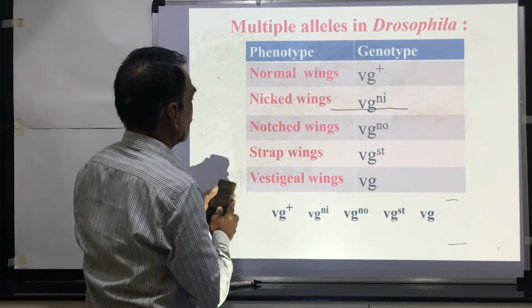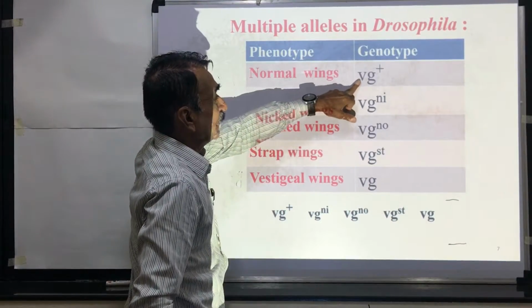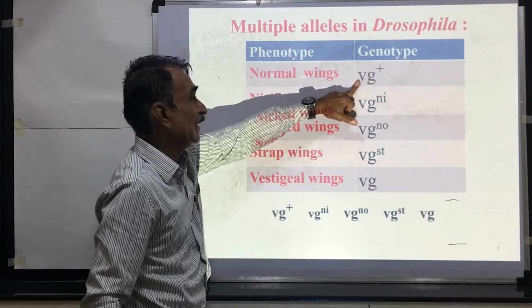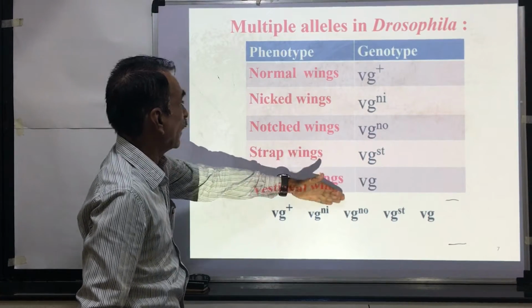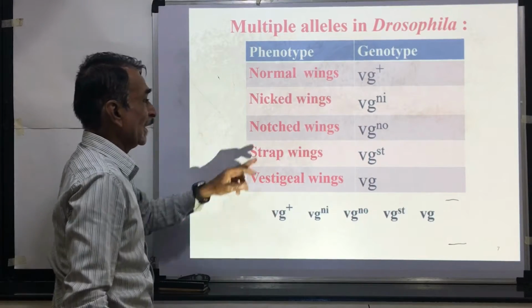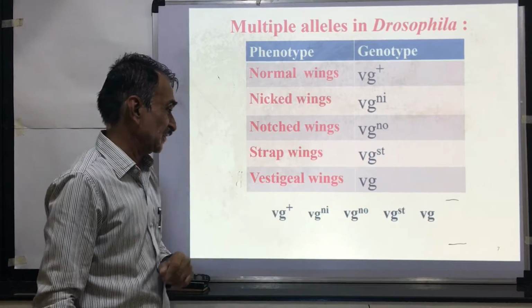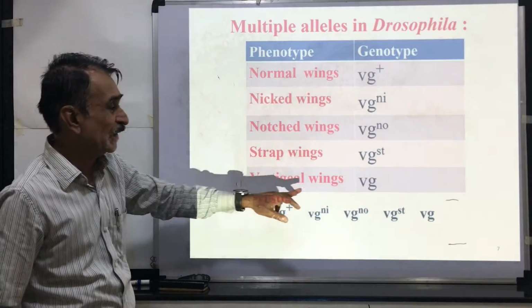Here in this case you can see normal wings, phi G plus, which is a wild type allele. These are the mutant forms. Nicked wings are produced because of phi G Ni. Notched wings are produced by phi G NO. Strap wings are produced by phi G ST. And vestigial wings are produced because of the phi G.